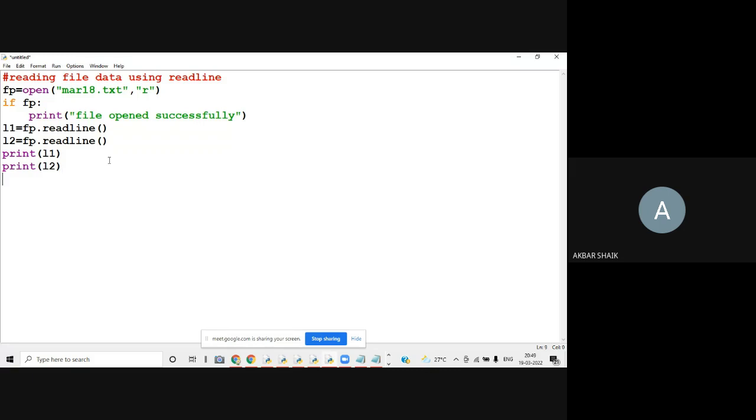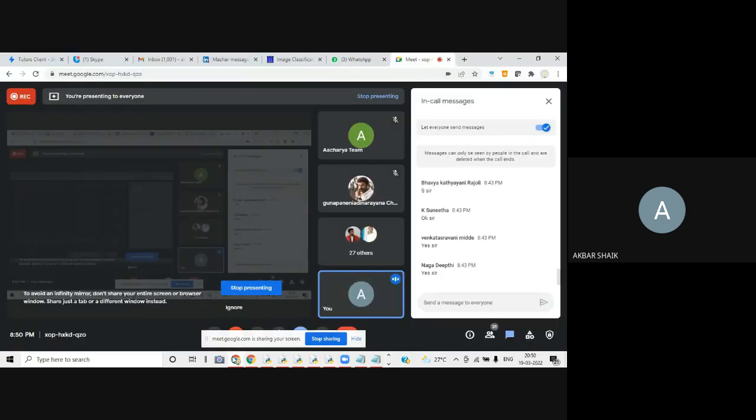I hope all of you understood, right? Let me see in my dot box. All of you understood now? Read line is a function used to read the data of a file line by line. If you use read line one time, the first line of data will be displayed. If you use the read line function a second time, the second line of data will be displayed. If you use it a third time, the third line.